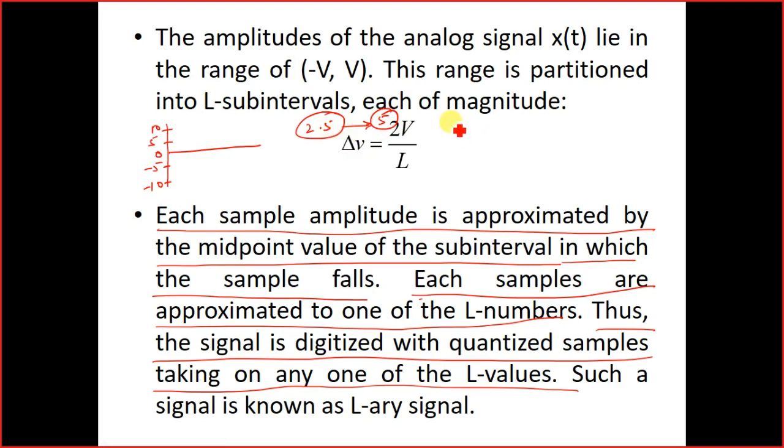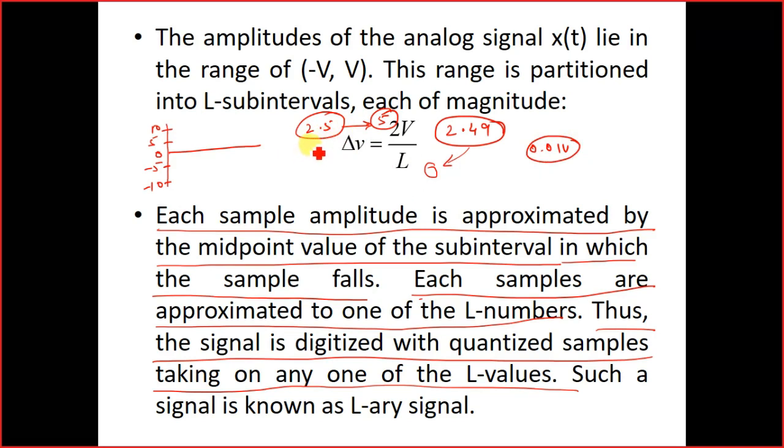However, if I get a value 2.49, where will it be rounded off to? It will be rounded off to 0, right? Because it is less than 2.5. So see, even a small difference of 0.01 volt, there is a marked difference in the assigned values. One is assigned 0 volt and the other is assigned 5 volt, right?